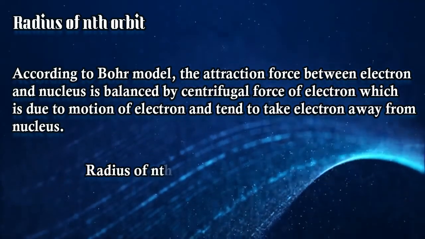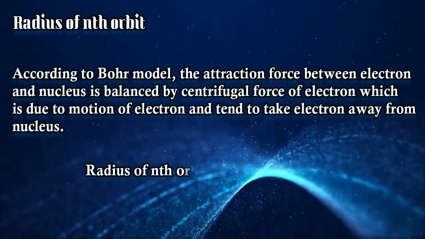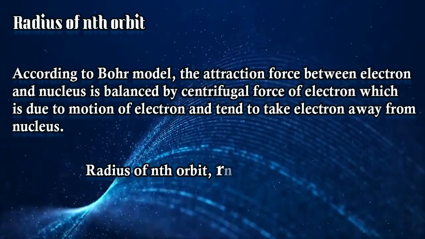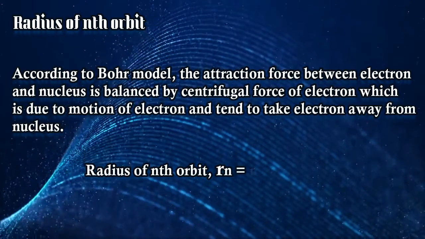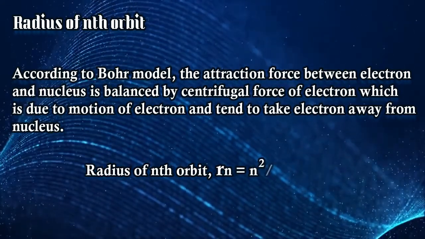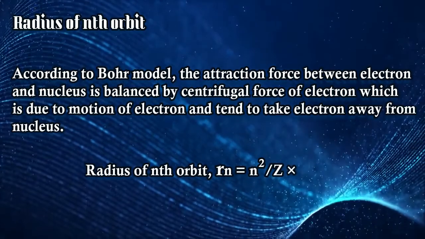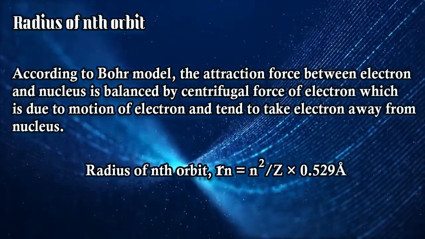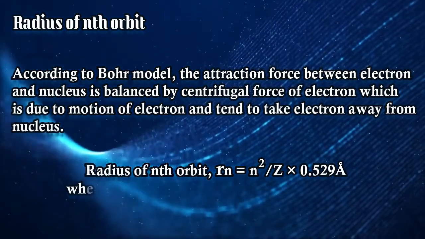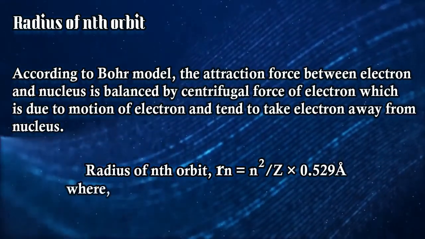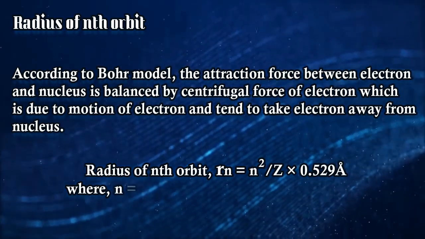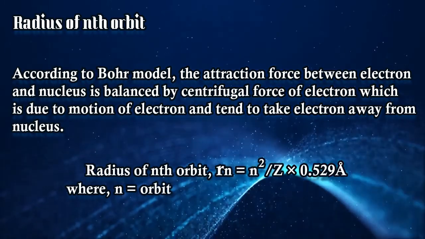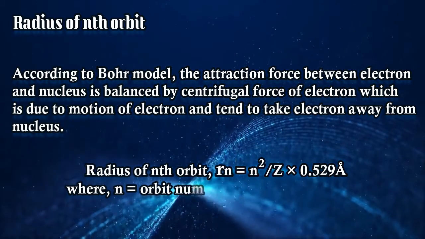Now radius can be found by using a very simple formula, right? The formula is like this, as you can see on the screen: the radius of the nth orbit can be found. Nth orbit means n is the orbit number. It can be found by n square divided by Z into 0.529 angstrom. Now what is 0.529 angstrom? This is a constant which is used to find out the radius of an atom, right? 0.529 is a constant, and Z is the atomic number, as we already know, right?